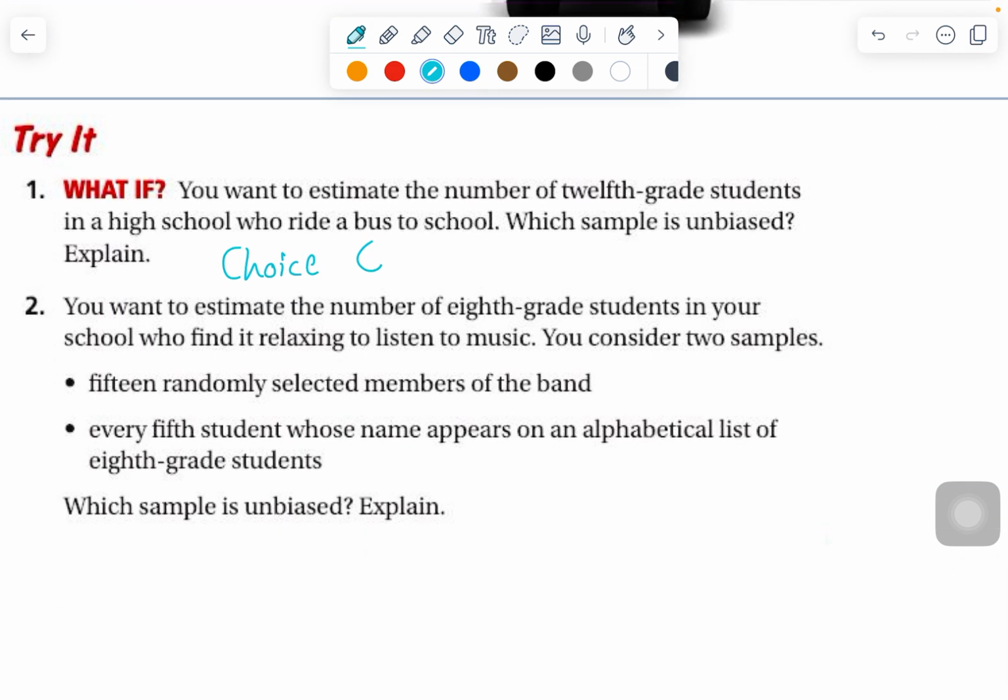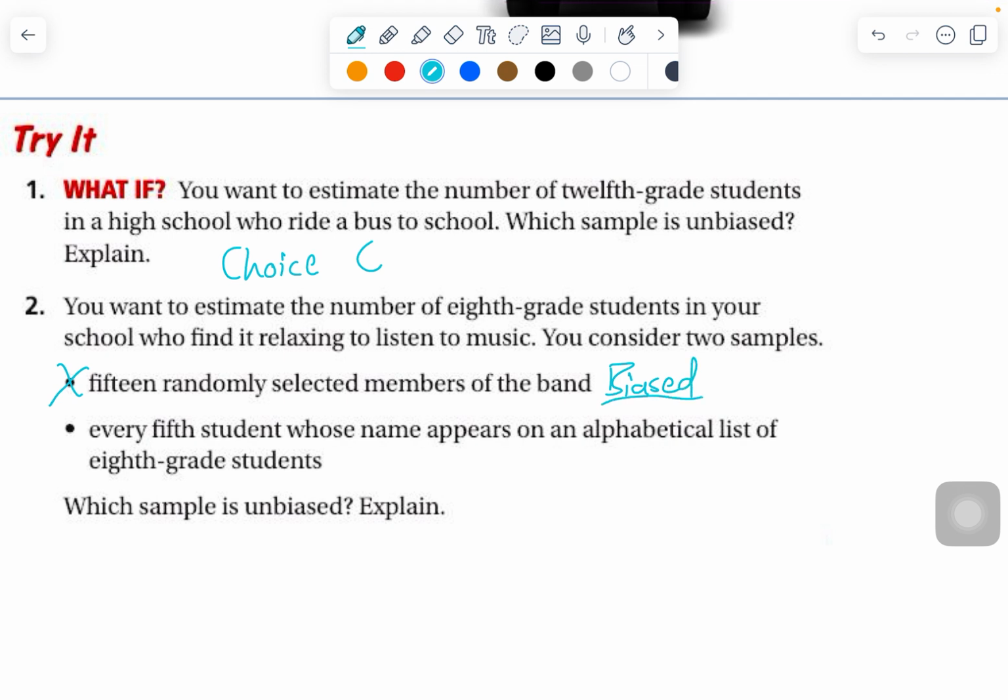Number 2 says you want to estimate the number of 8th grade students in your school who find it relaxing to listen to music. You consider 2 samples. 15, it's kind of small. Randomly selected members of the band, and you're just doing the band. Of course, those kids might be more drawn to music, so this is going to be very biased. It's kind of small, and it's not random.